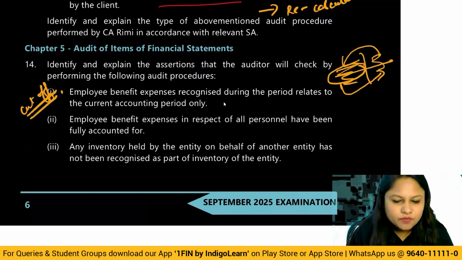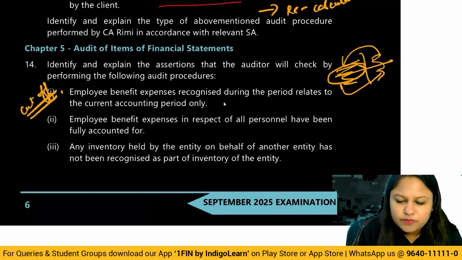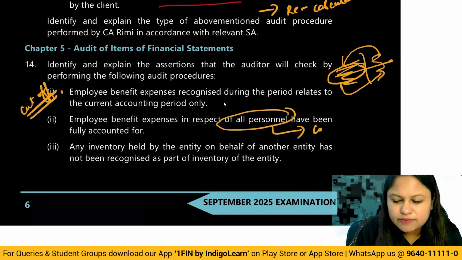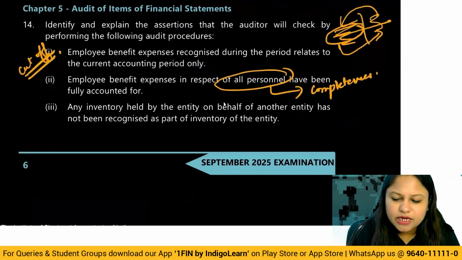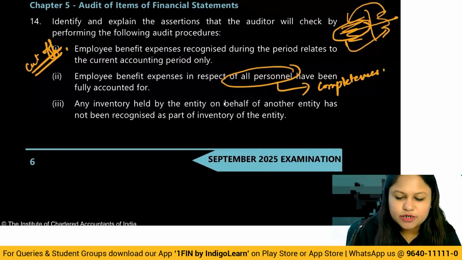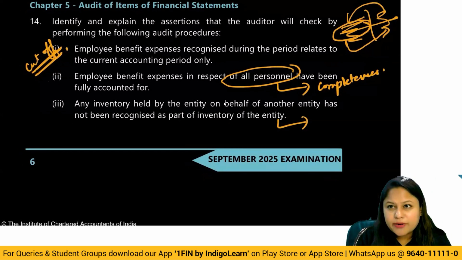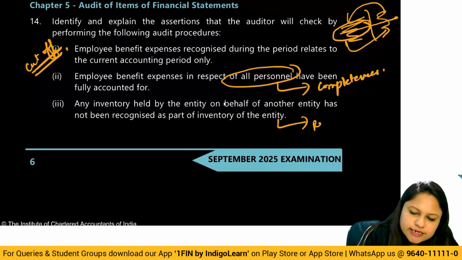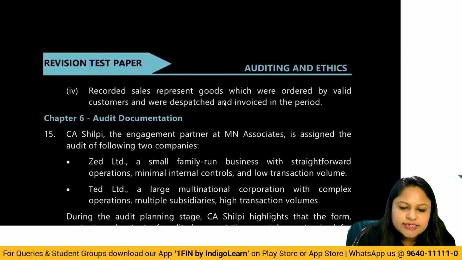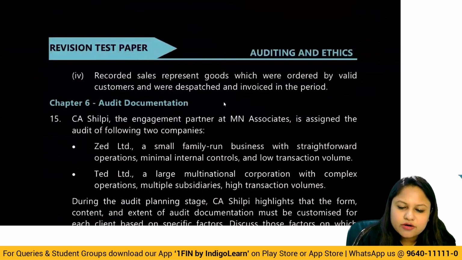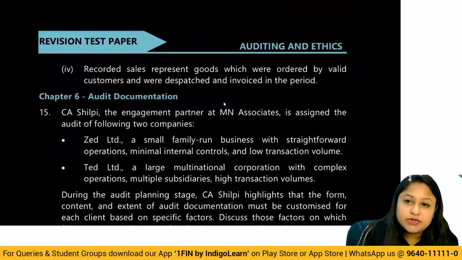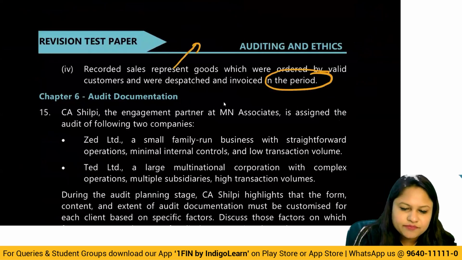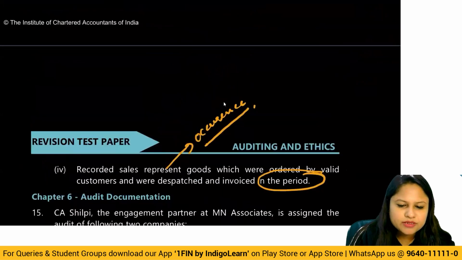Cutoff procedure. Employee benefit expense in respect of all personnel. All is the hint here. It is going to be completeness. Inventory held by the entity on behalf of another entity has not been recognized as a part of inventory. Belonging to others should not be a part of yours. That means you should have rights over it. Rights and obligations. Recorded sales represent goods which were ordered by valid customers and were dispatched and invoiced in the period. So basically whether these are real, that they have occurred during the year. So occurrence. So basically these assertions you have to verify. Identify and explain the assertion.